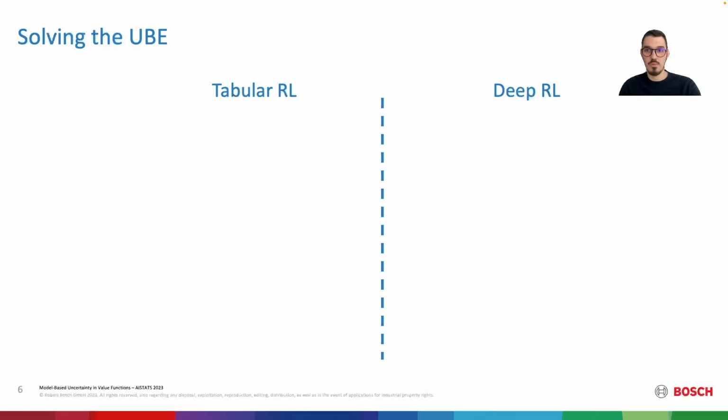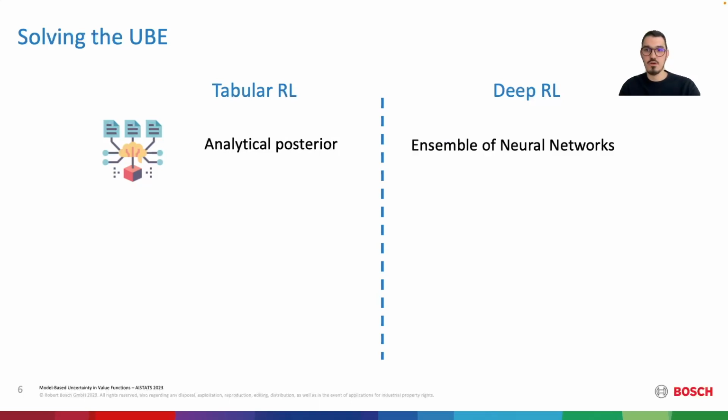In the paper, we propose a practical algorithm to estimate the solution to the UBE in both tabular and deep RL problems. Regarding the environment model, in tabular problems, we use analytical posterior updates starting from a Dirichlet prior for the dynamics. In deep RL, we use ensembles of neural networks to represent the distribution over dynamics.